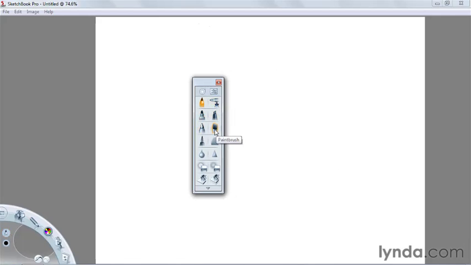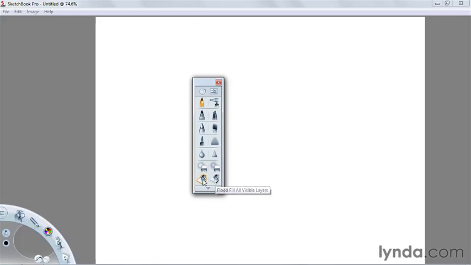Ballpoint pen, paintbrush, you have felt tip markers, you have a smear tool, you have a smudge tool or a blur tool, and you also have a sharpening tool. What's really great here is that you also have two different types of erasers. You have a hard eraser for quick removal, and then you have an adjustable soft eraser, which works very much like a kneaded rubber eraser.